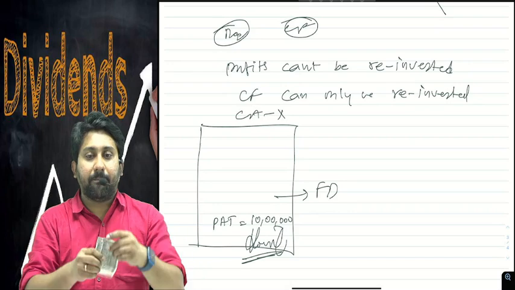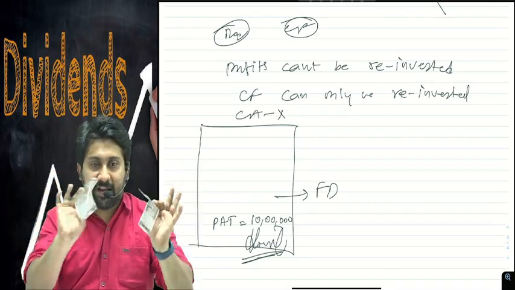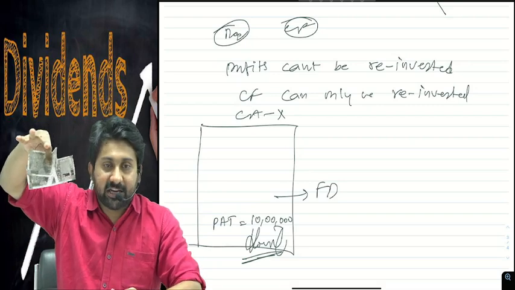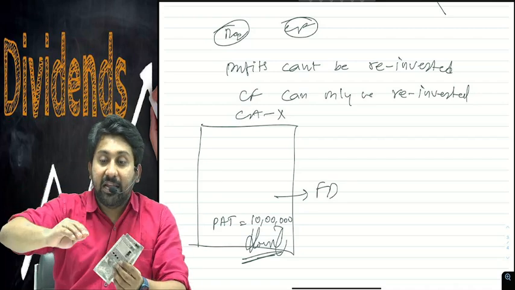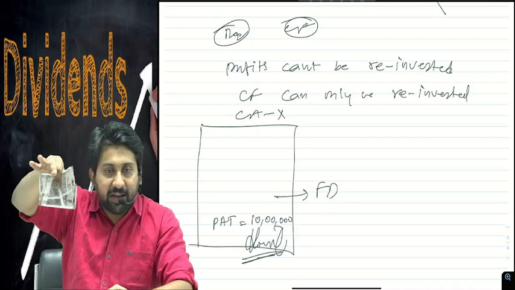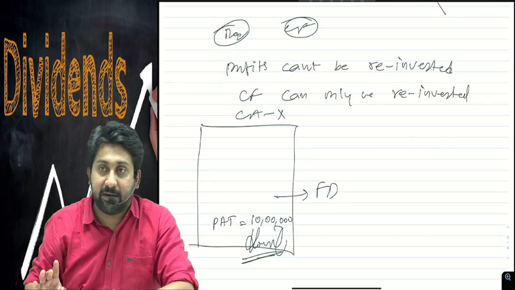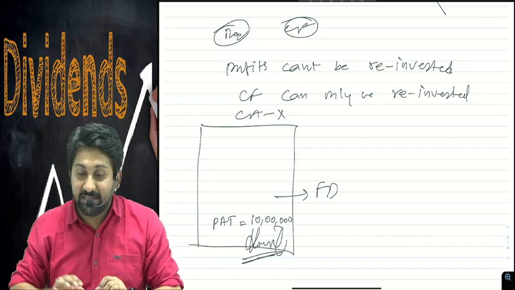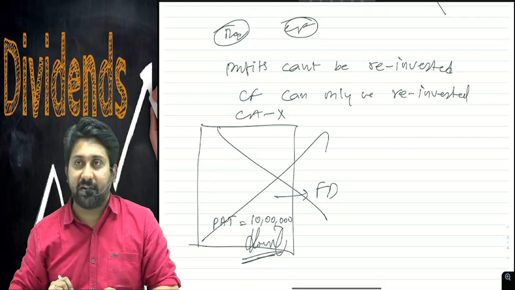For example, I go to the bank. I said, sir, 5 lakh, 5 lakh. Say for example, 2 checks of 5 lakh each. I gave the banker 5 lakh checks. Liquid cash means there are two types of cash. Physical cash, and liquid asset, meaning immediately convertible into cash. I gave these 2 checks of 5 lakh each to the banker. I said, invest in the FD at 6%. Immediately he will feel happy, take the money and reinvest. That means cash flows are reinvested, profits can't be reinvested.